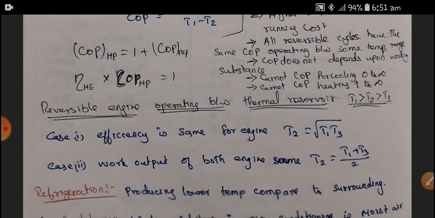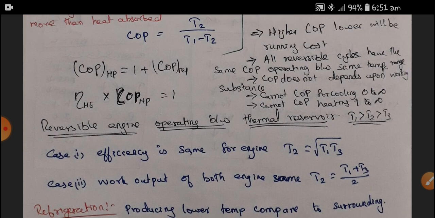Let's take these conditions. If the efficiencies of the engines are the same, then T2 is equal to the square root of T1 into T3. If the work outputs of both engines are the same, then T2 is equal to T1 plus T3 divided by 2. So both reversible engines are coupled together, and like that the conditions will vary.